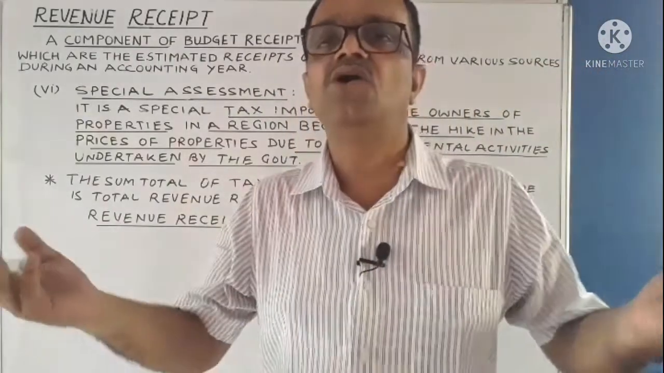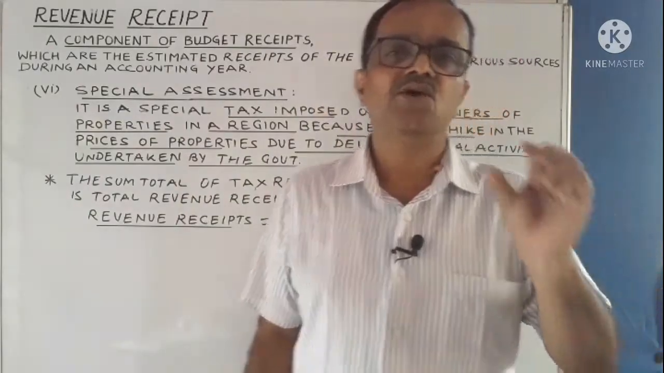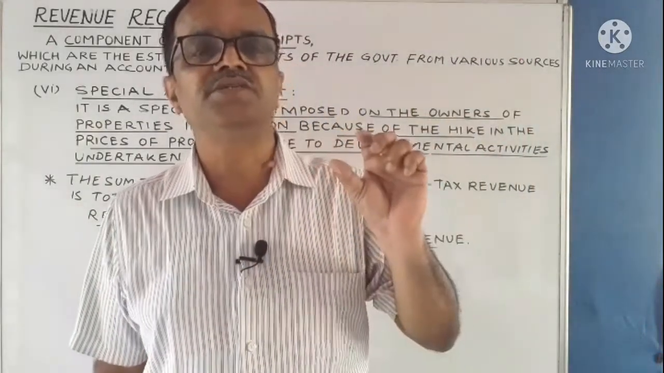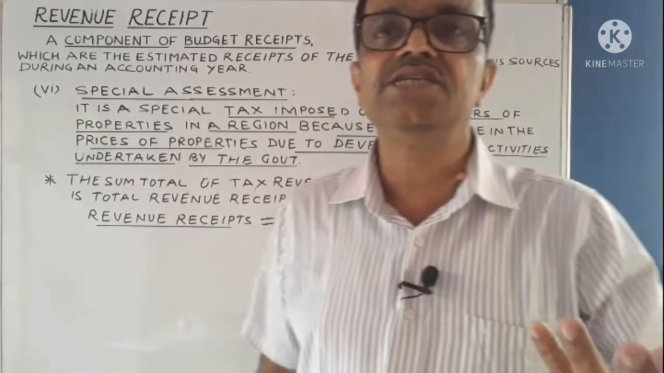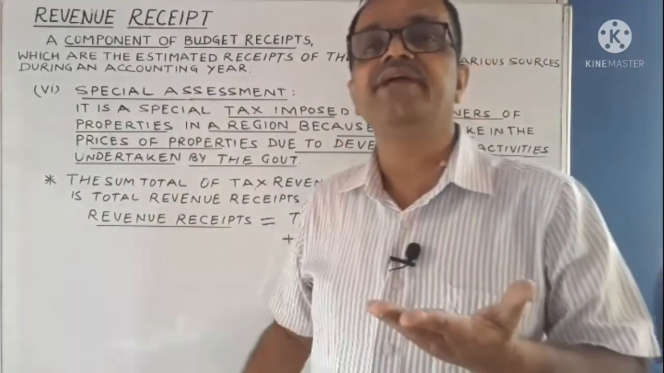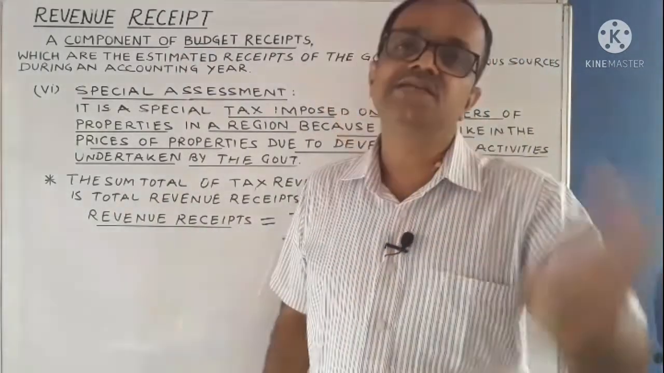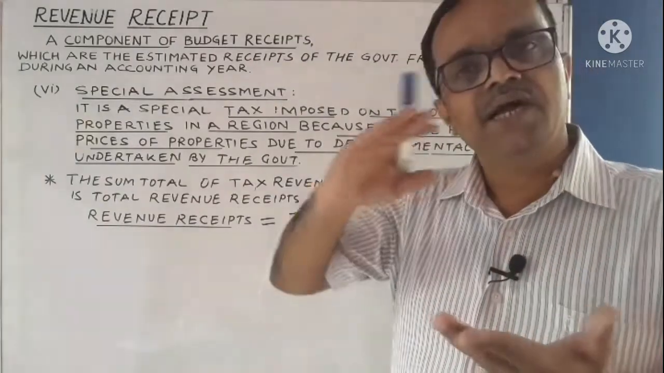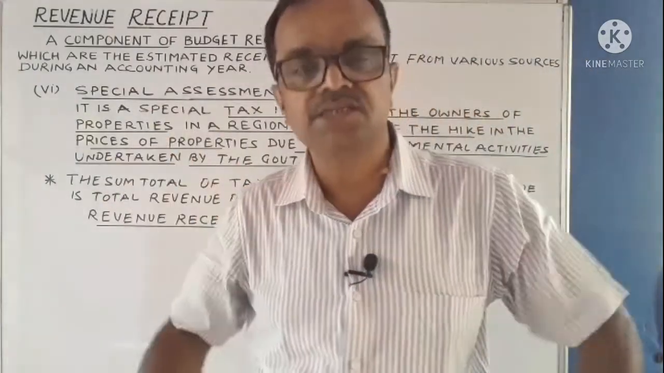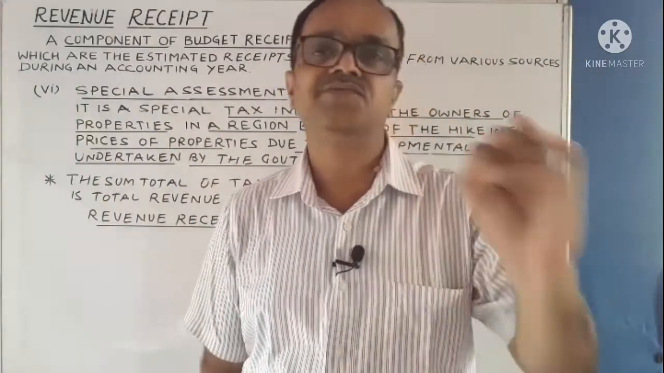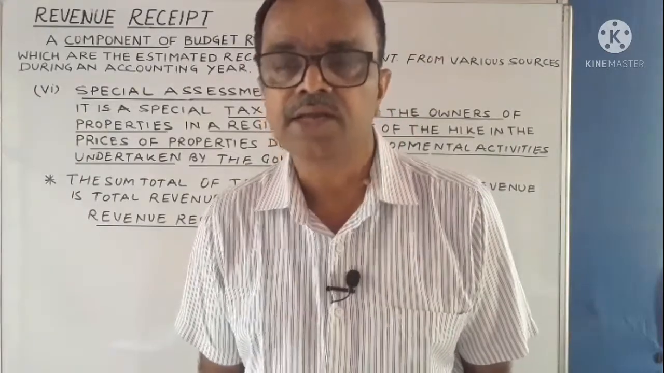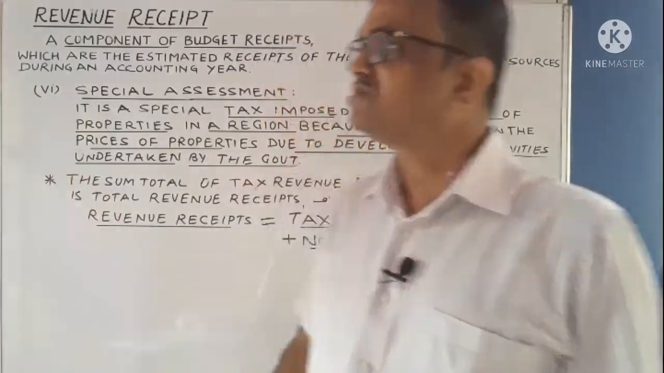So that's all about the revenue receipts, one of the two components of budget receipts, which are the estimated receipts of the government during an accounting year that neither create a liability for the government nor cause a reduction in assets of the government during that particular year. And that is all about these revenue receipts.